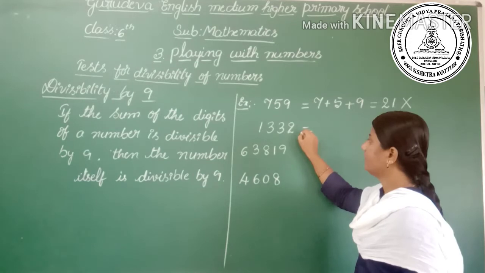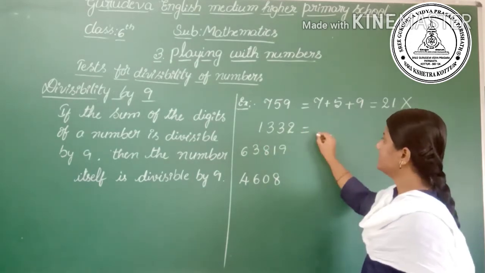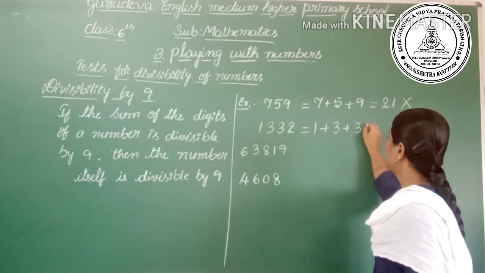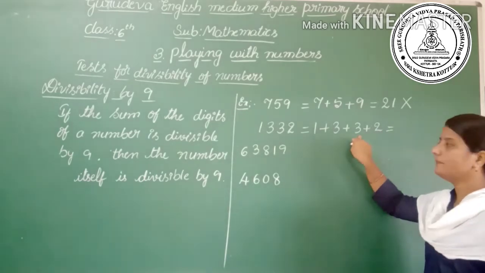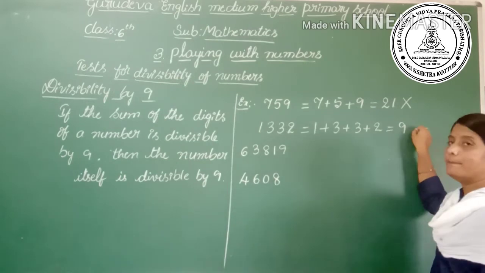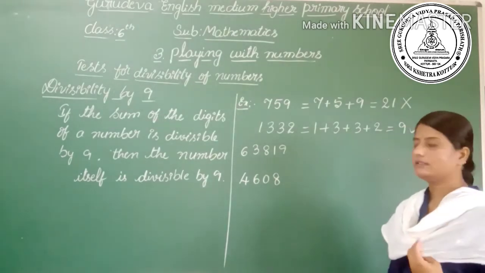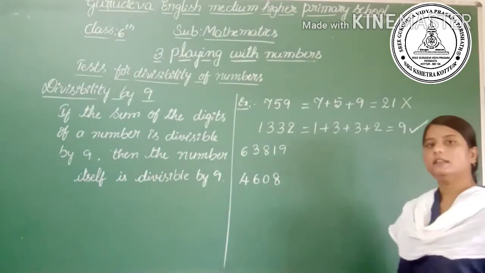Next, the second one, 1332. The sum of the digits is 1 plus 3 plus 3 plus 2. What is the sum of the digits here? 2 plus 3 is 5. 5 plus 3 is 8. 8 plus 1 is 9. Yes, it is a multiple of 9. Hence, it is divisible by 9.